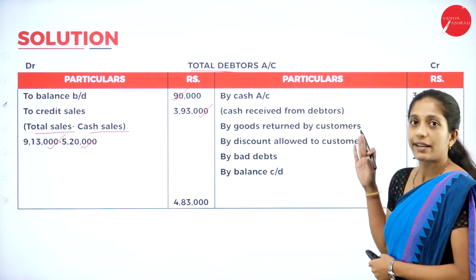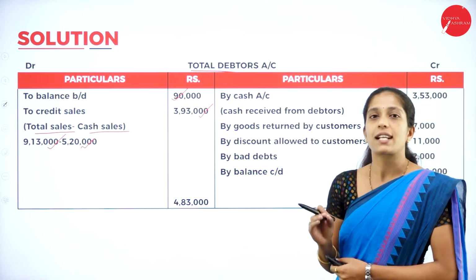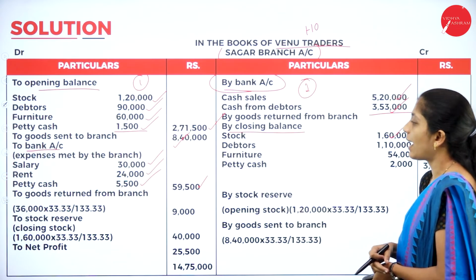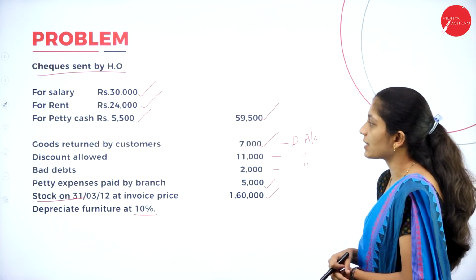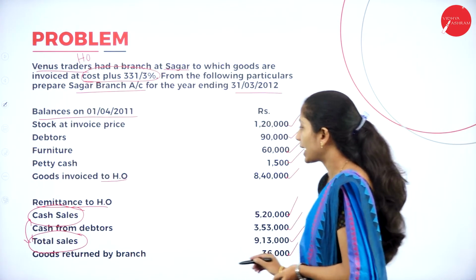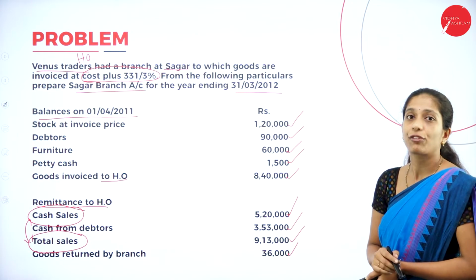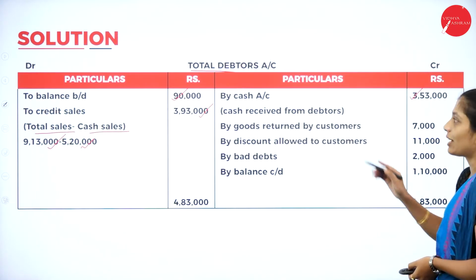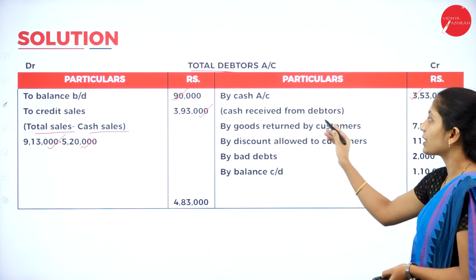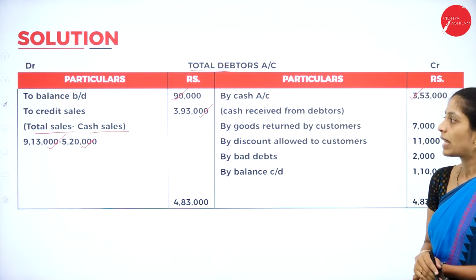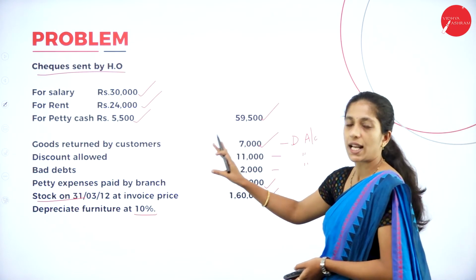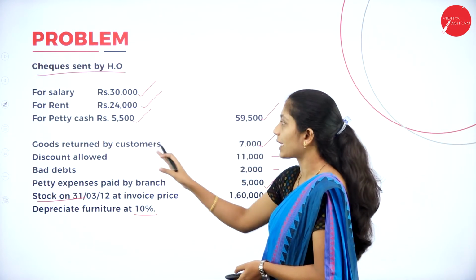Now coming to the credit side, what you have to record? The first item is cash received from debtors. Now go through the question whether they have given cash received from debtors. Here they have given cash from debtors how much? 3,53,000. So record that 3,53,000, by cash account, that is cash received from debtors. Next, I have already told you while explaining, these are the items that have to be recorded in total debtors account.